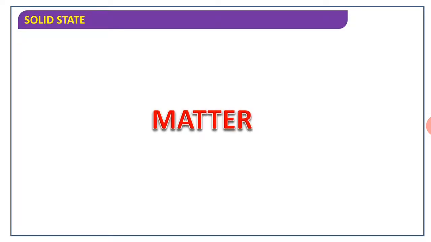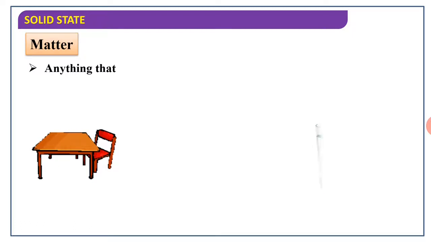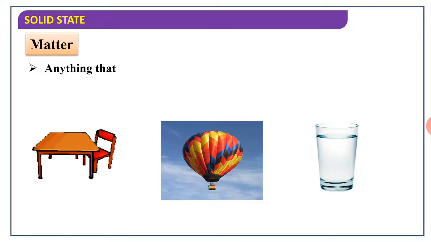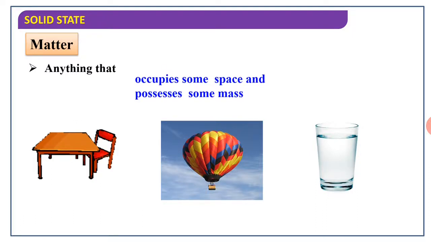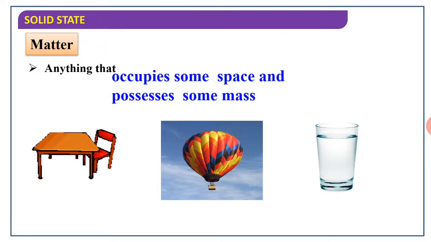First of all we have to discuss the concept of matter. Then students, what is matter? First of all we have to see examples. Here we see a table and chair, water in a glass, and a parachute containing gas. Matter occupies some space and possesses some mass. Means the substance which occupies some space and possesses some mass is called matter.